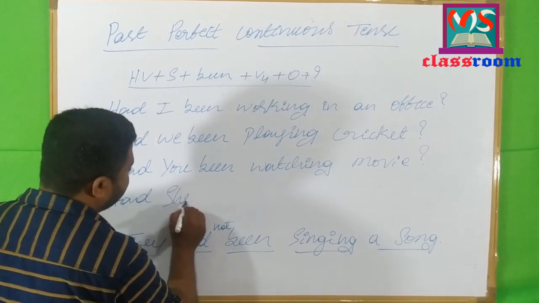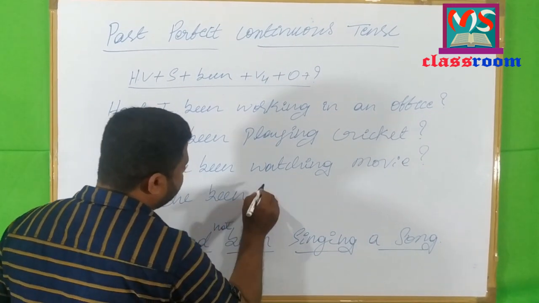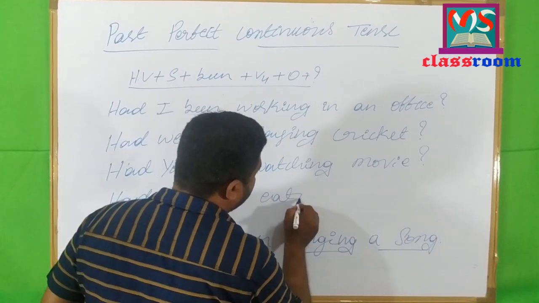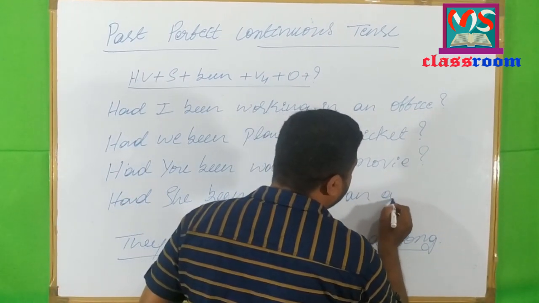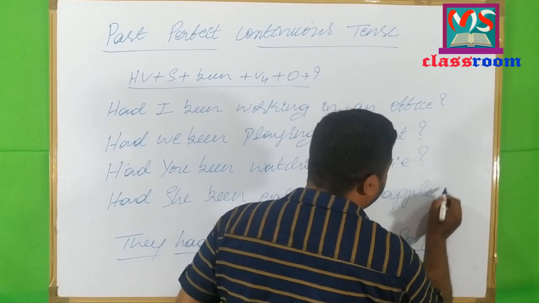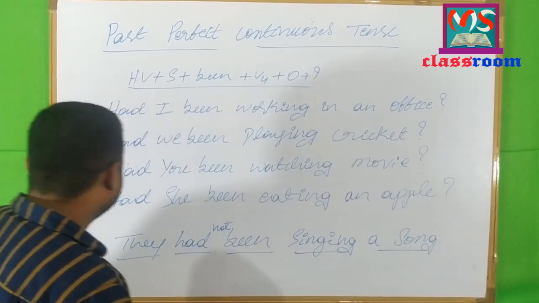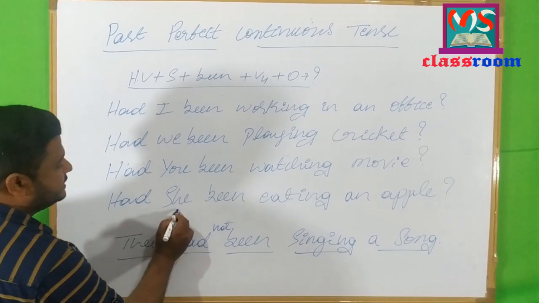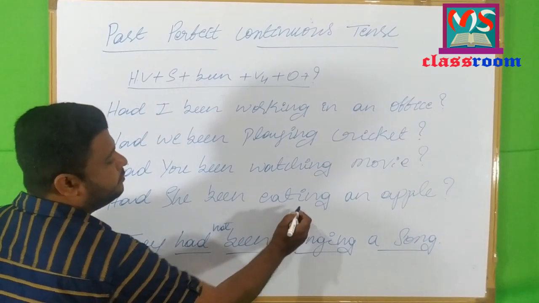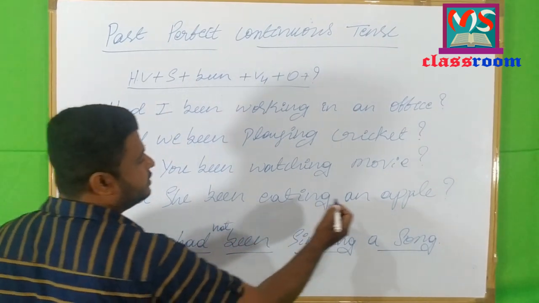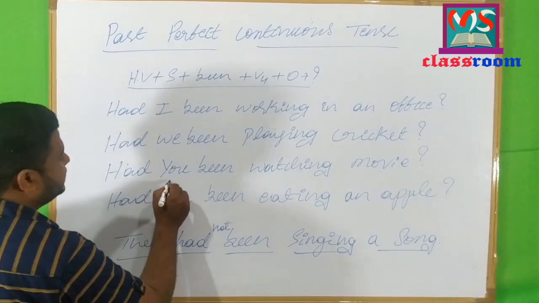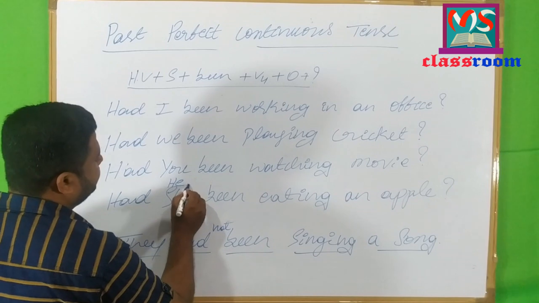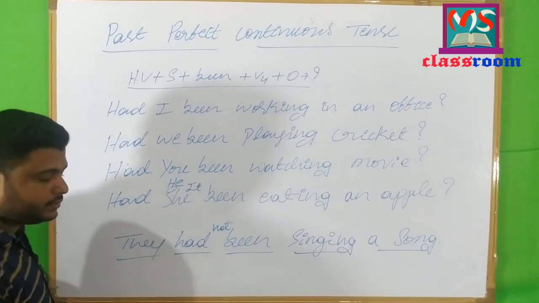Had she been eating an apple? Look here: helping verb, subject, been, the main verb is in ing or present participle form of the verb, and then the object, question mark. You can also change it to he and it.